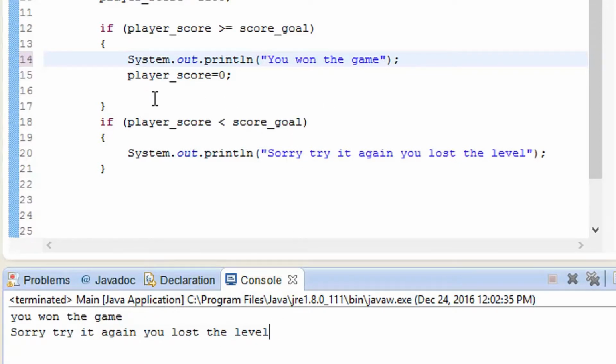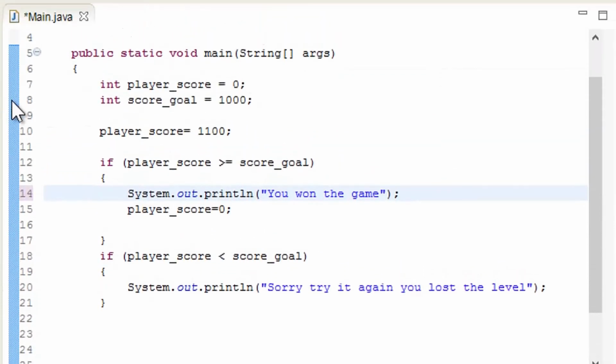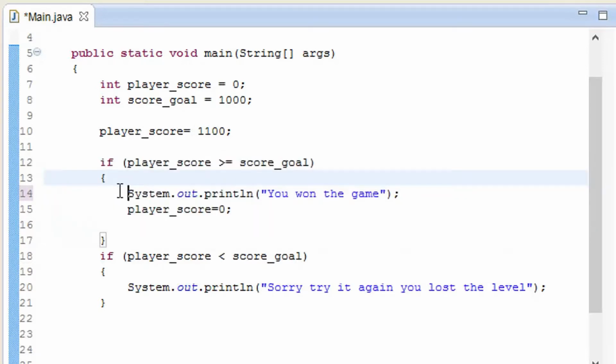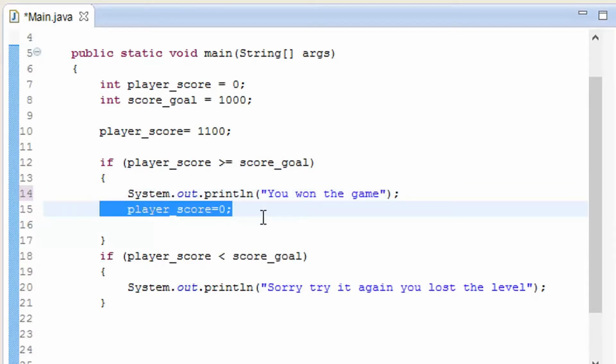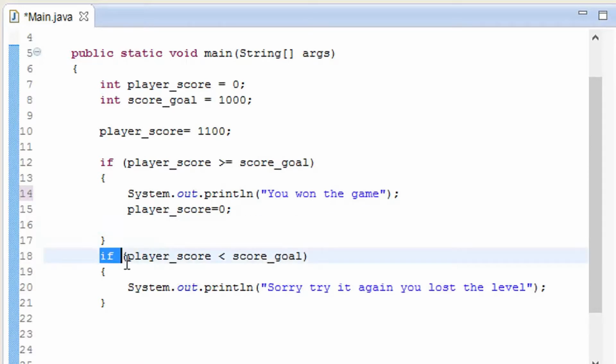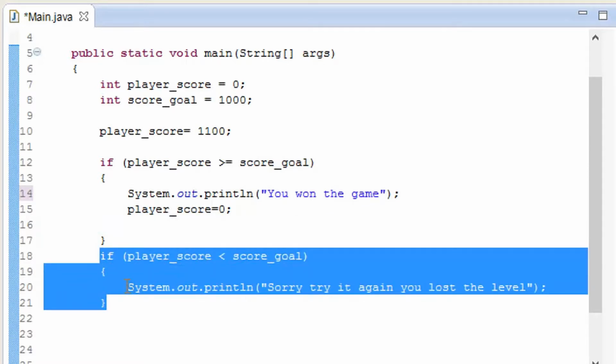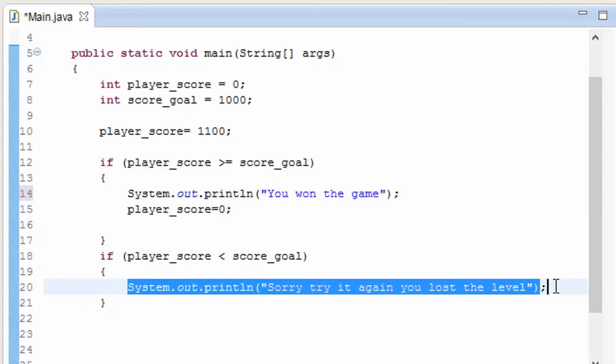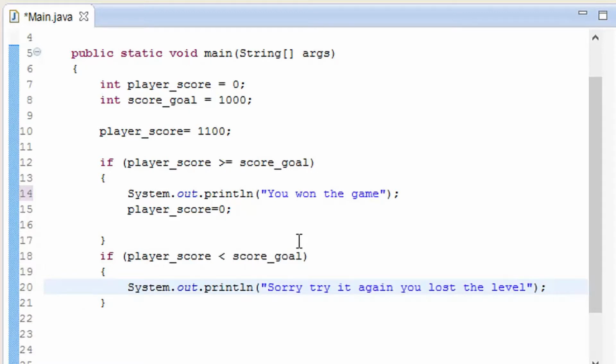That's what happened there, because as you know, it is going to go from 1, 2, 3, 4, 5, 6. Whenever it hits the score of this, it is going to check this if statement and print out you won the game. Then it is going to reset the game and keep the score as 0. So now the score is 0, so it is going to see this piece of code and print out that you lost the level and you have to try that again.